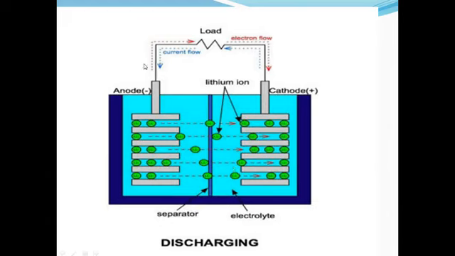As the electrons are moving through the external circuit, due to the flow of electrons, the current is established and the device which is connected to the battery is operated. When the cathode is full of lithium ions, discharging stops and the battery needs to be recharged again. This is the discharging process.